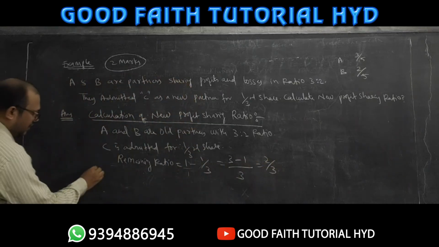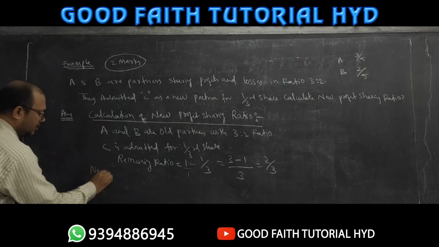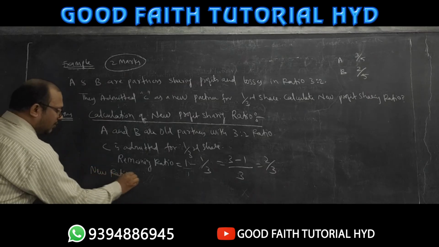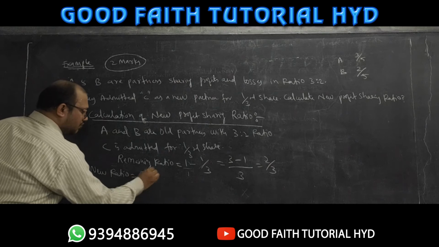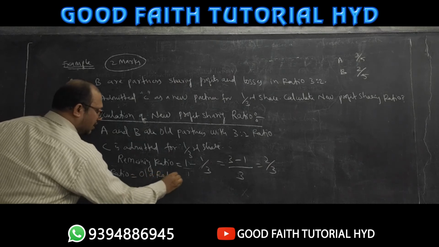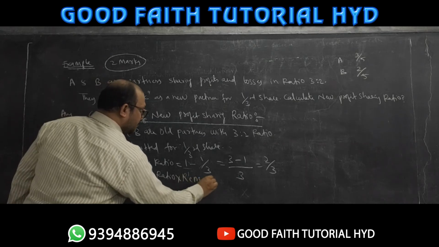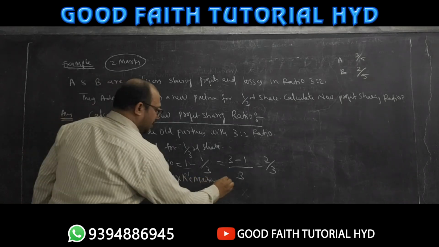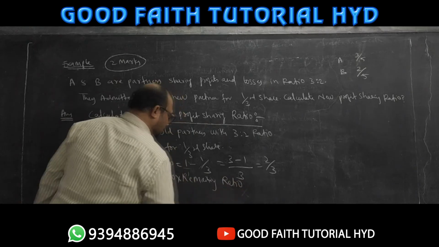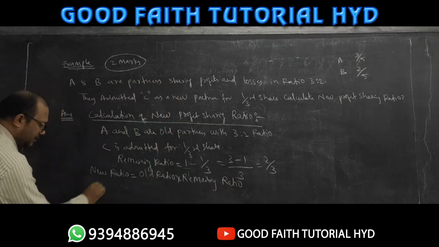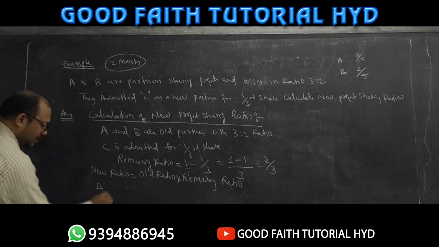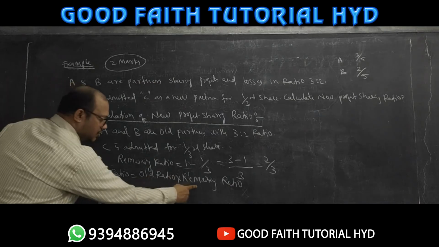Now very easily you can calculate new ratio. What is the formula of new ratio? New ratio is equal to old ratio into remaining ratio. Right. Who are the partners here? A, B, C. What is the formula here? Old ratio into remaining ratio.